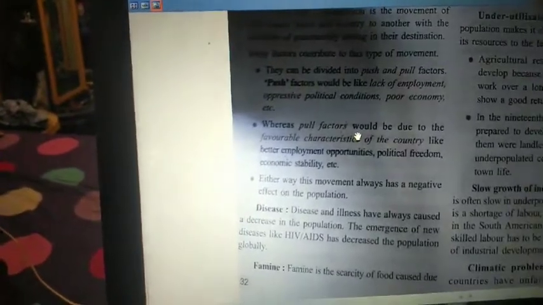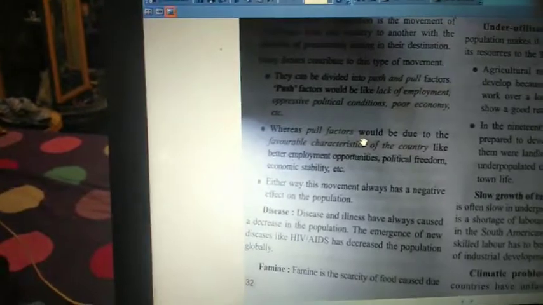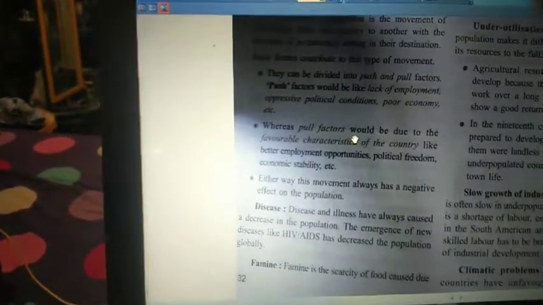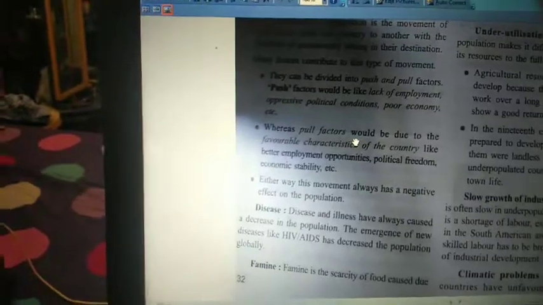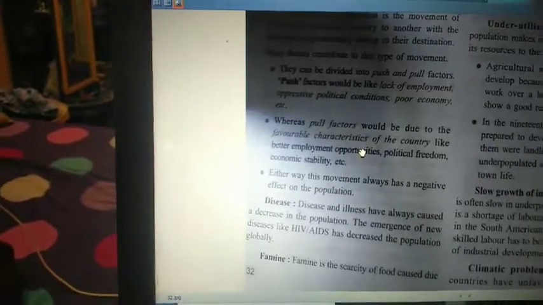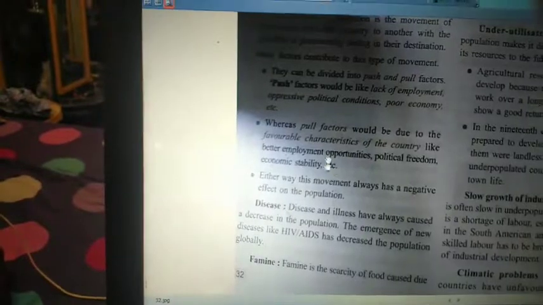Here you have to think about people who are attracted by some factors. Why do we want to live in a city region? That all comes under pull factors, which means better institutions, better medical facilities, better job facilities. These are called pull factors.